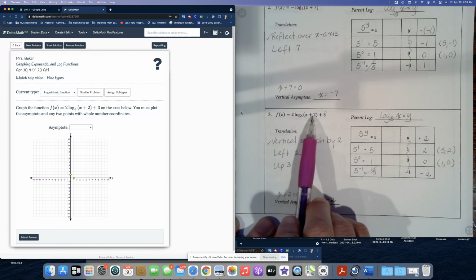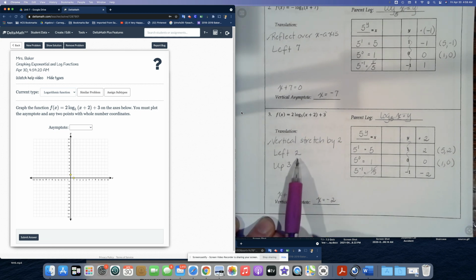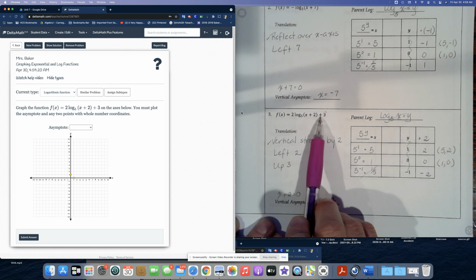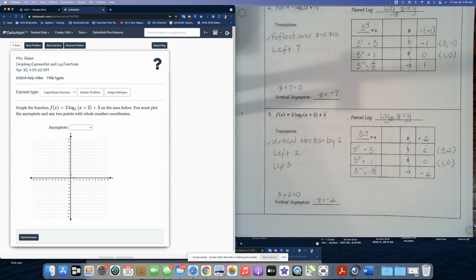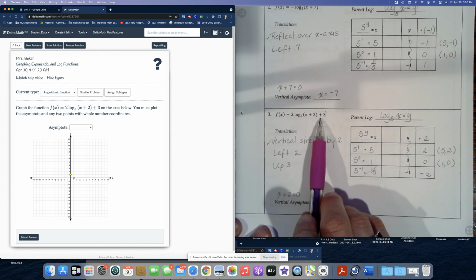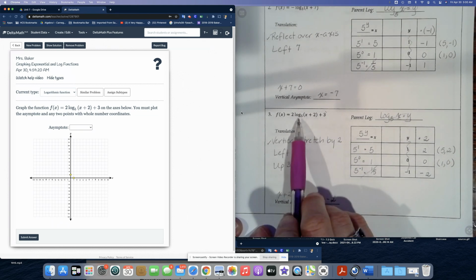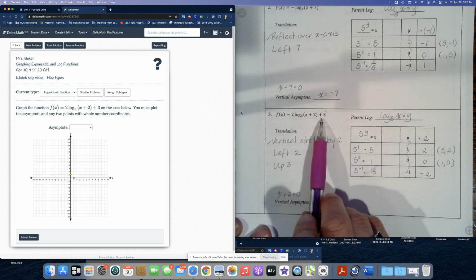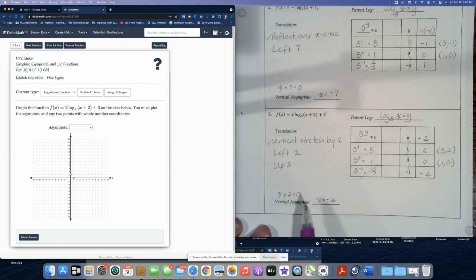And then we have x plus 2 in parentheses. That means we're shifting the graph left or right because we're adding a 2 to x. So we're going to shift the graph left 2. And then outside the parentheses, we have this plus 3. That shifts the graph up or down. So in this case, because it's plus 3, we're going to go up 3.